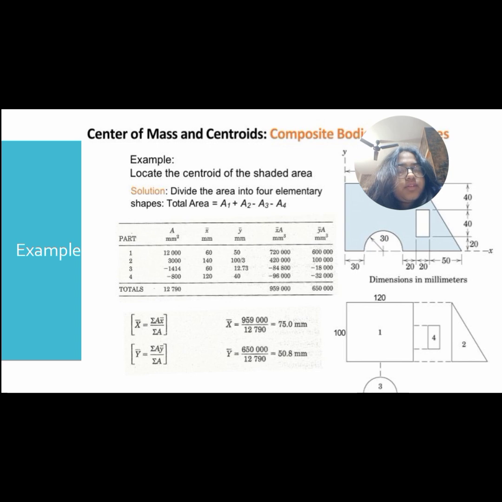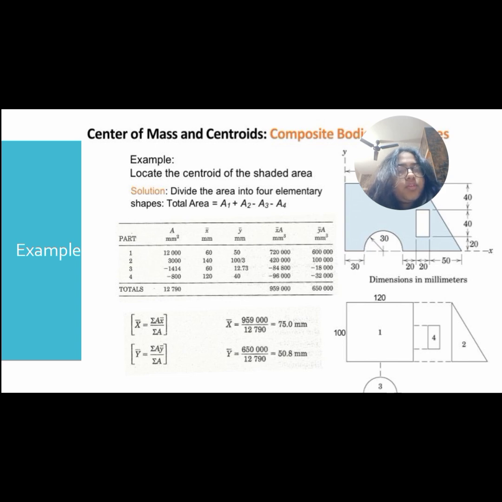Then when you do the summation of these, at last we use the formula which I explained for any figure, where x bar is equal to the summation of the moment about the y-axis over the summation of area. So moment about x-axis we're getting as 75 mm, and moment about y-axis we're getting around 750 mm.